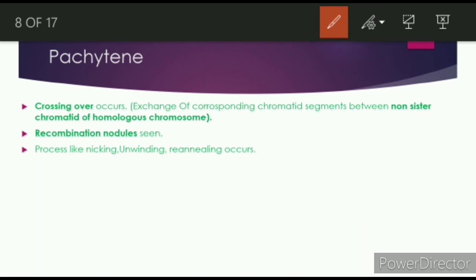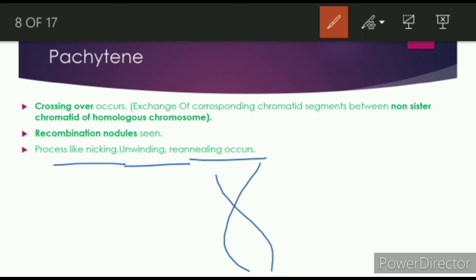Understand? And another thing that is written: nicking, unwinding and reannealing occur. What is the meaning of nicking? Let's say this is the DNA. If we have to cut this DNA, we have to do the process called nicking, that is, cutting. So after cutting, how will the DNA look? Like this. So this process is called nicking, and after that it is written unwinding.